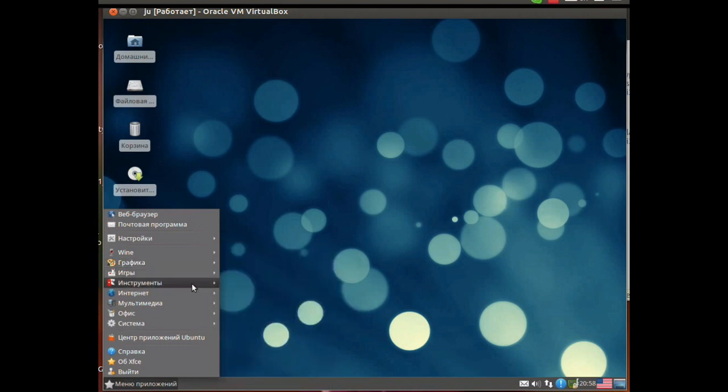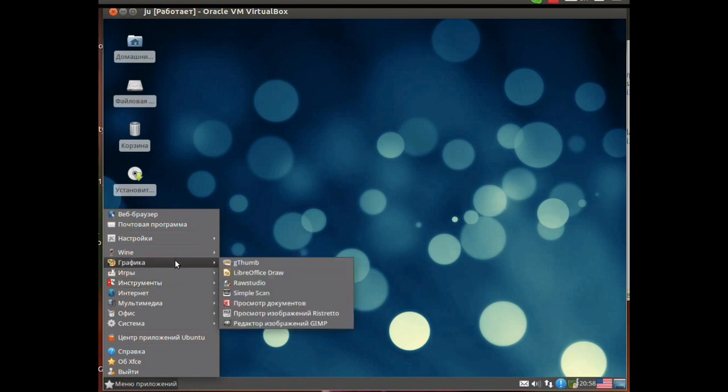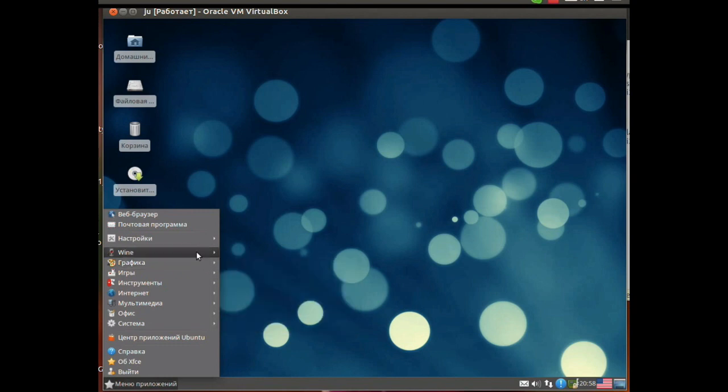So, as for RawStudio. RawStudio is a very light program for RAW processing. Actually, there are more powerful ones. There are programs similar to Lightroom that have more features, but I just put this here so that there would be something at least for a start. So, Wine 1.6 is for those who still can't wait to launch some good old Windows program without which they can't live, and for which they have not yet found a replacement.